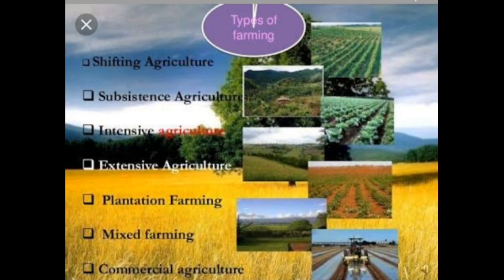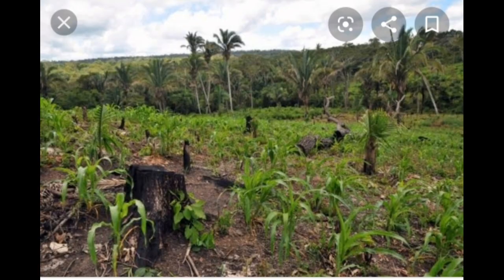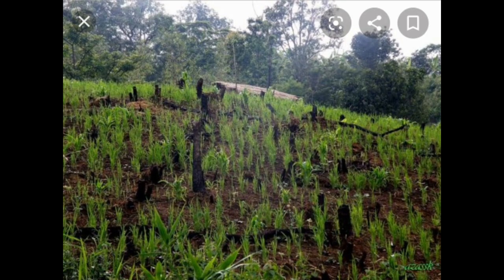Types of agriculture: shifting farming, subsistence farming, and plantation farming. This is one, shifting farming. This is one of the most primitive types of agriculture. It is usually practiced in heavily forested regions. Farmers prepare the field by burning down patches of forest. The ash from the burnt trees adds to the fertility of the soil. This patch of land is cultivated till it starts losing its fertility. The farmer then abandons this plot of land and clears another patch of land for cultivation.